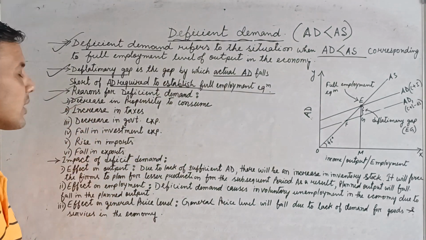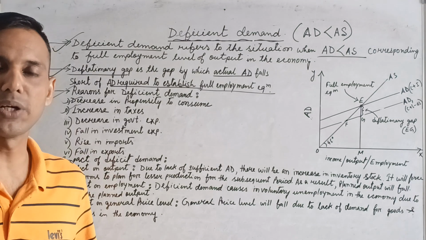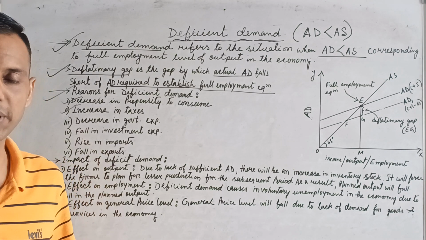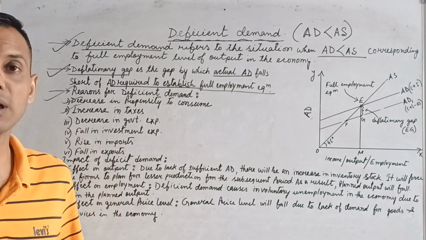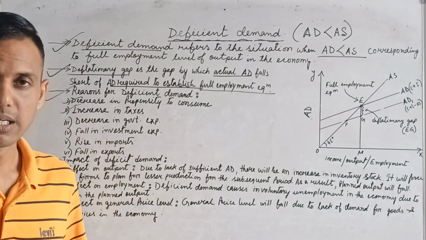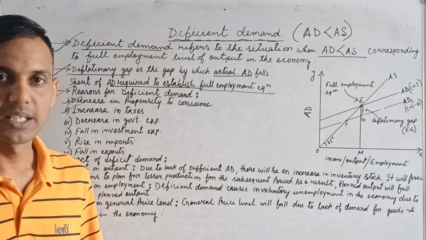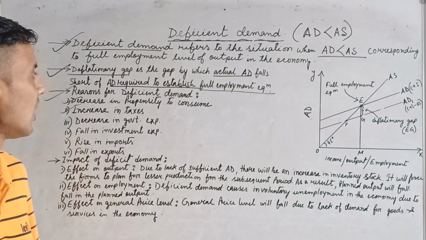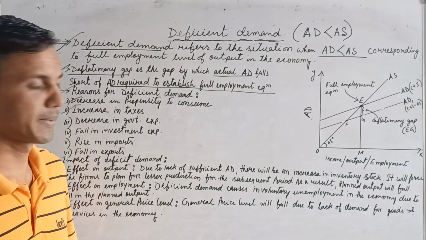Increase in tax. When government imposes more tax on a commodity, then what will happen? It will increase the price of the commodity. Then people will buy less. It means less demand, so deficient demand.